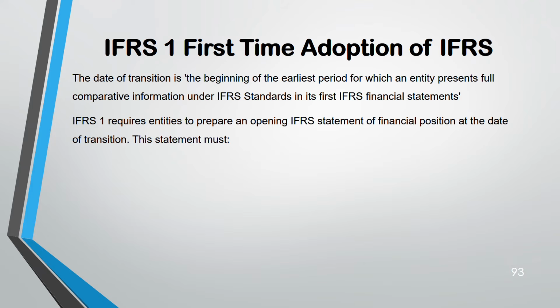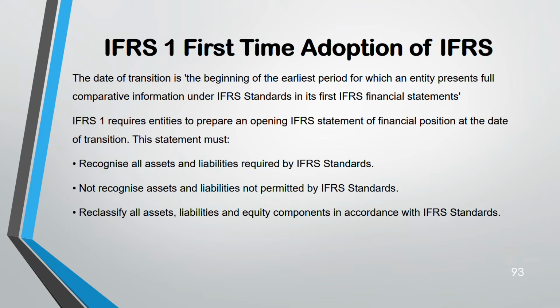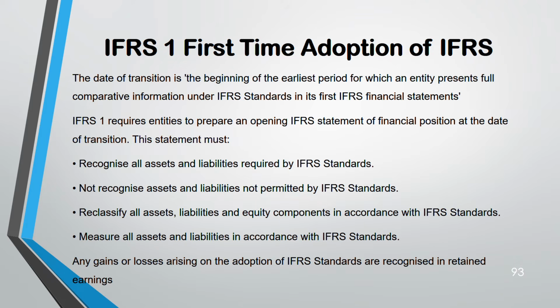This statement must recognize all assets and liabilities according to IFRS standards, not recognize assets and liabilities not permitted by IFRS standards, reclassify assets, liabilities, equity according to IFRS standards, and measure all assets and liabilities according to IFRS standards. Now, what about gains and losses? Any gain and loss that you have incurred while adopting IFRS standards is recognized in retained earnings.